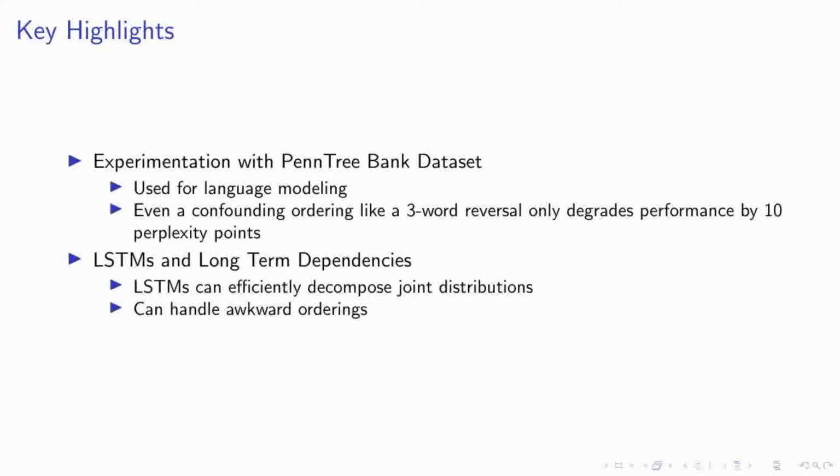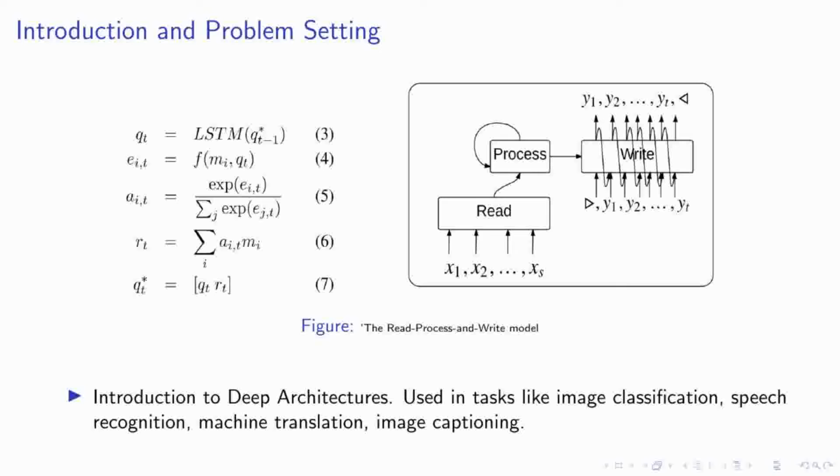Secondly, we delved into the capabilities of long short-term memory networks, or LSTMs. These networks are adept at decomposing joint distributions, even when faced with awkward orderings. This makes them a powerful tool for handling long-term dependencies in data. In essence, our research underscores the resilience of LSTMs in language modeling tasks and the potential of unconventional data orderings in challenging these models.